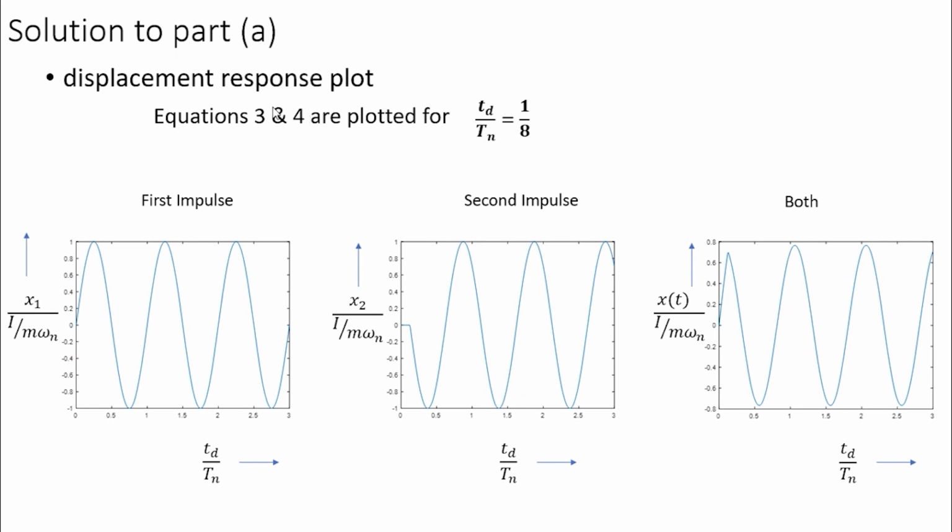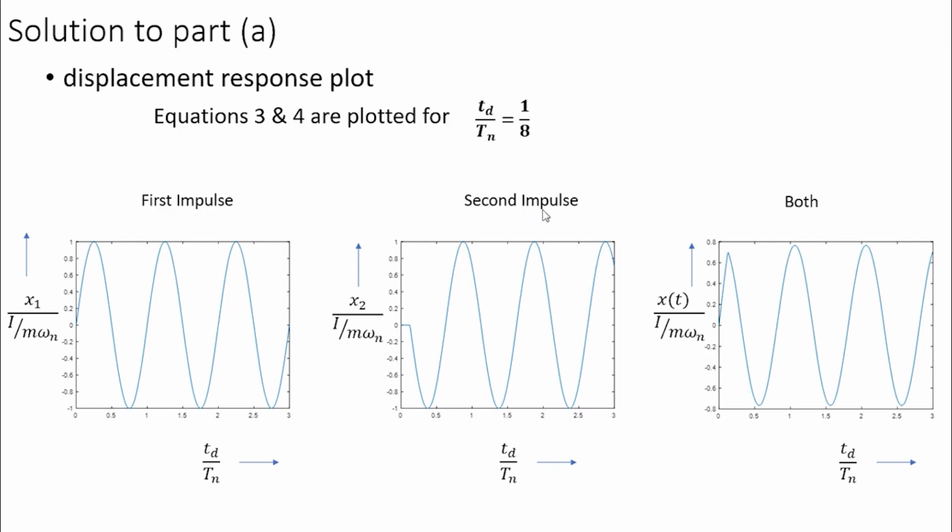Now we can plot these responses, the individual responses and the total responses, for various values of td by tn. First, this result is for td by tn equal to 1 by 8. The first impulse response is this. The amplitude of this first impulse response, x1 by I by m omega n, is equal to 1. That means the amplitude of x1 is equal to I by m omega n. So that is equal to the static response.